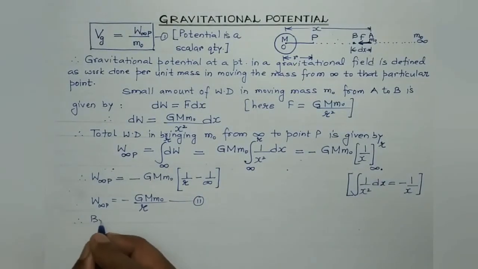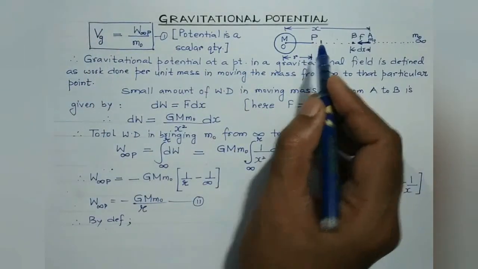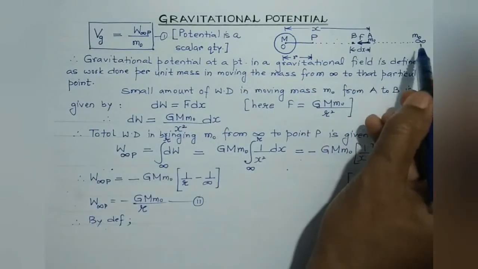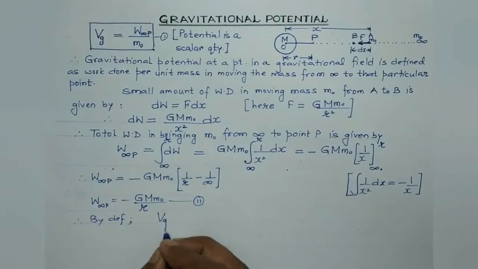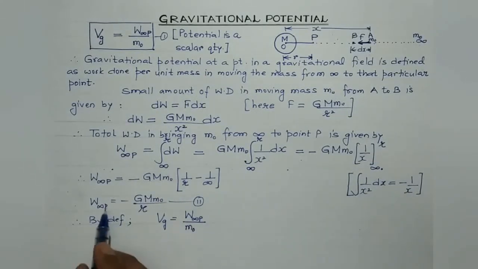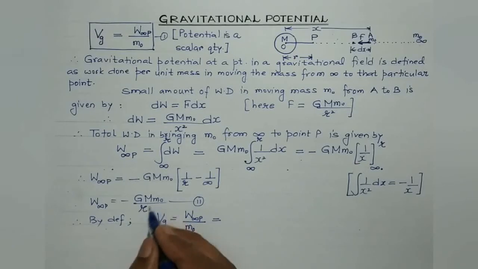Therefore, by definition, we are aware the gravitational potential at a point is defined as the work done per unit mass in bringing this mass from infinity to that particular point. So Vg is equal to work done from infinity to that particular point divided by the mass that is to be brought, right? So substitute this value of W infinity to P from equation 2 over here. What we get is this m0 and this m0 will get cancelled.